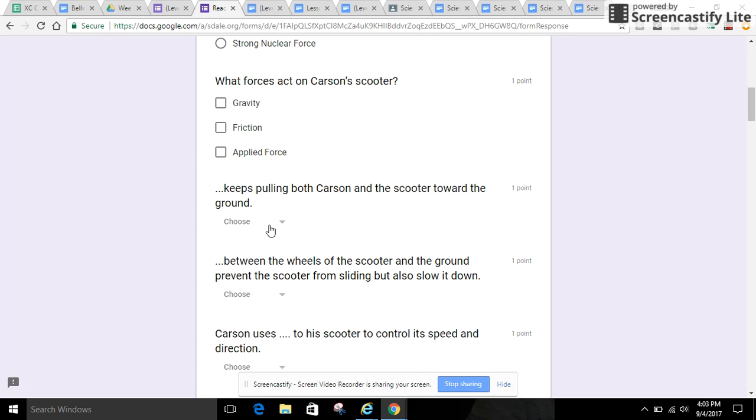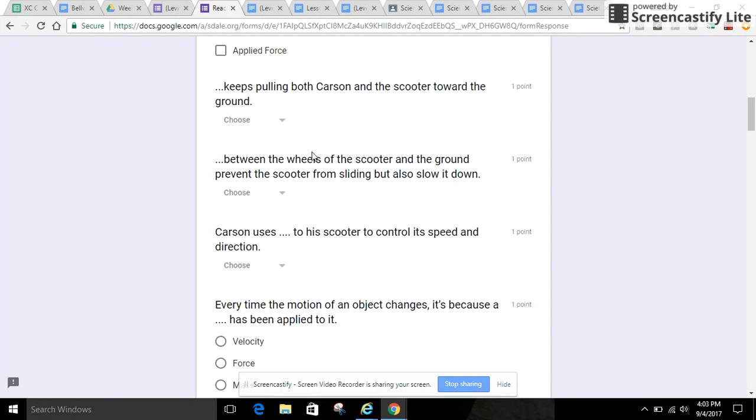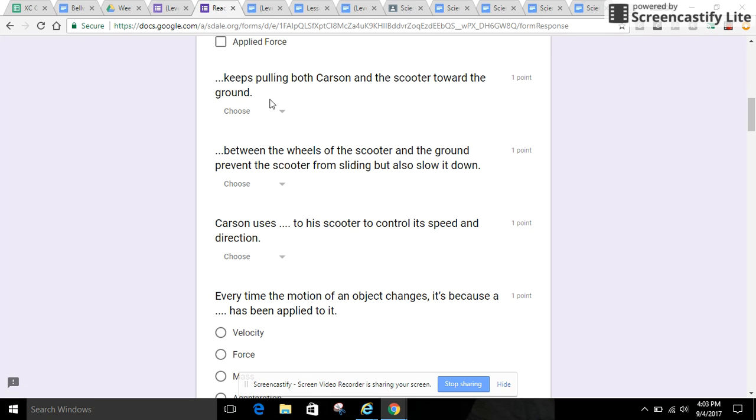Next question. You can choose more than one for this question. What forces act on Carson's scooter? Gravity, friction, applied force. Next question. This next one's a drop down. You get to choose one. Keeps pulling both Carson and the scooter toward the ground. Gravity, friction, applied force.